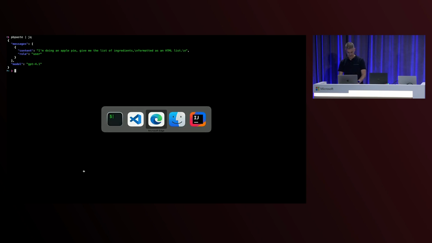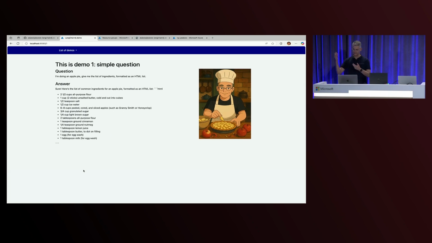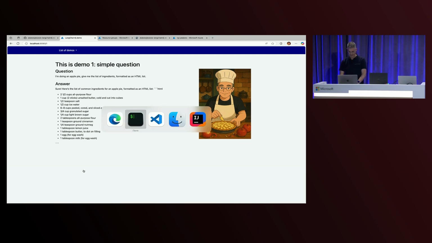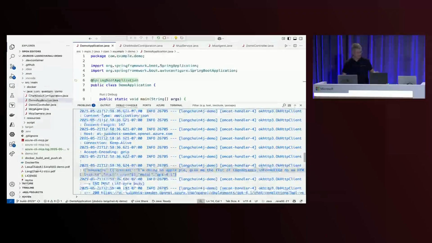And so let me show you the answer graphically. So we got the recipe for the apple pie. Very easy to do, just a few lines of code, and I can talk with GPT 4.1. Now that we've seen that, sorry, let me go back to the slides.